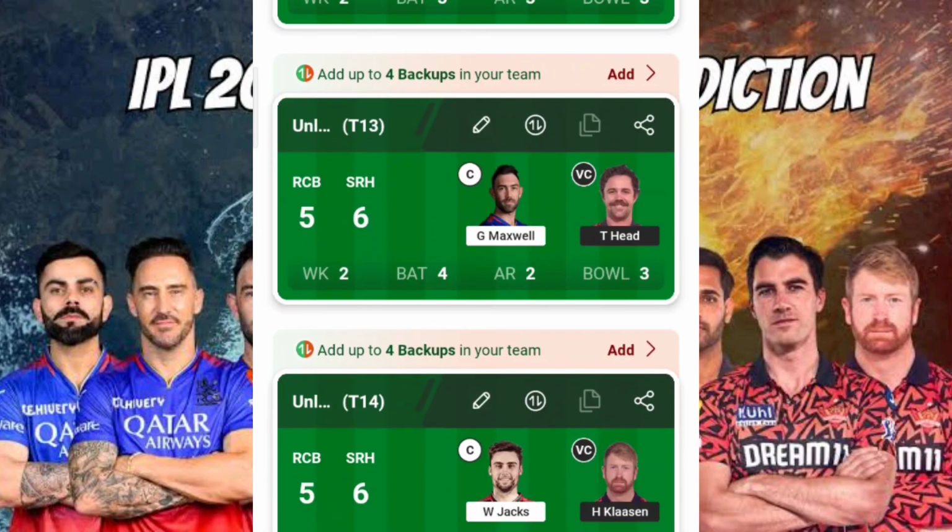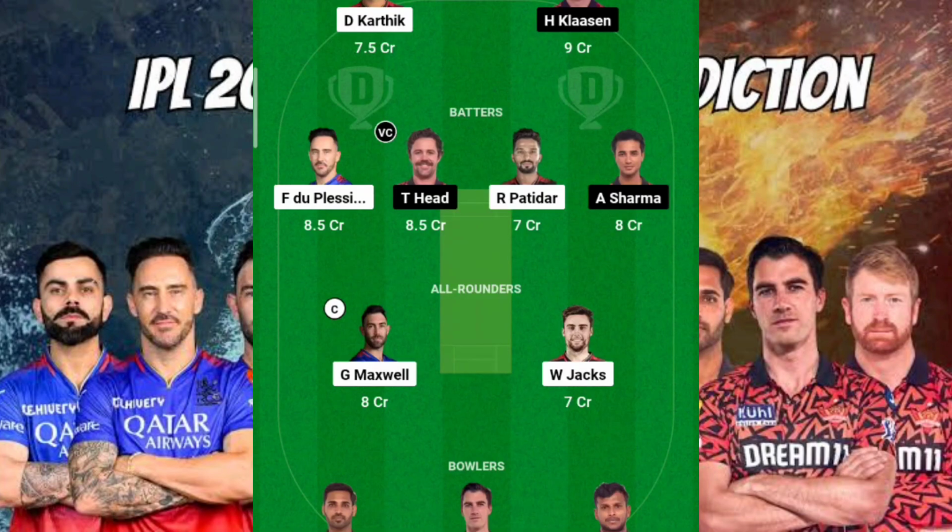Coming to the 13th team. Here I'm applying a reverse one to one between the middle order of RCB as well as the top order of SRH. You can see that I have kept Glenn Maxwell as my captain and Travis Head as my vice captain. One differential pick that I have kept is Rajat Patidar, expecting that he'll reach his batting order and won't go for a duck; he'll be there in the DT, so he will score some runs. And DK is crucial here because you can expect a very good innings from DK in this scenario. So this is what my 13th team is about.